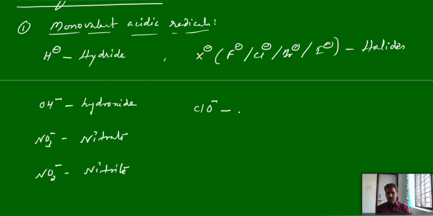ClO minus, hypochlorite. CN minus, cyanide.